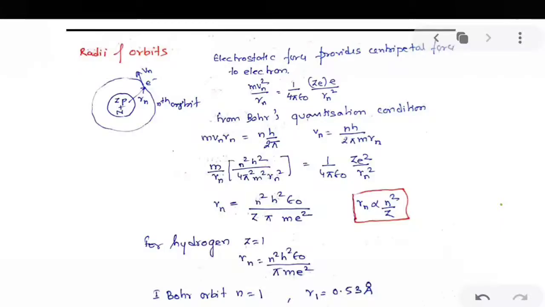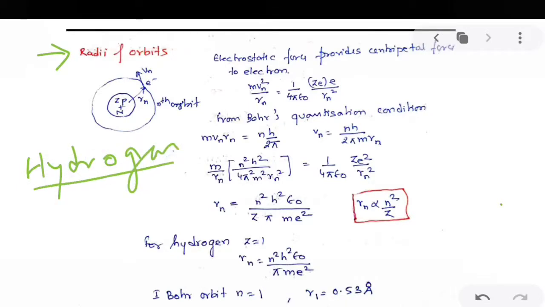Now based on the Bohr's postulates, let us calculate the radii of orbits. Now see, Bohr's postulates and Bohr's atom model are based on the hydrogen atom. It is for the hydrogen atom. Now for the hydrogen atom, the atomic number is 1. Now we are going to derive the Bohr's model for hydrogen-like atoms.